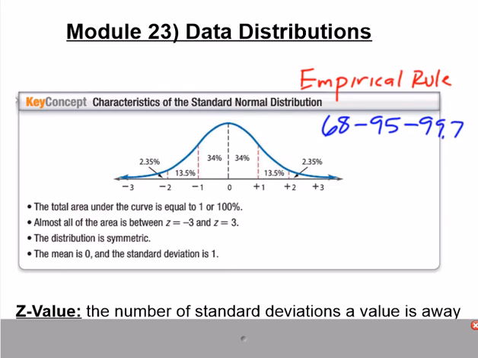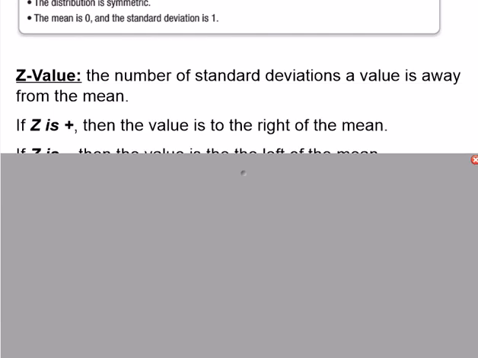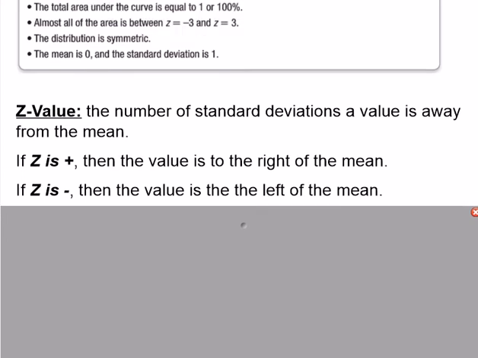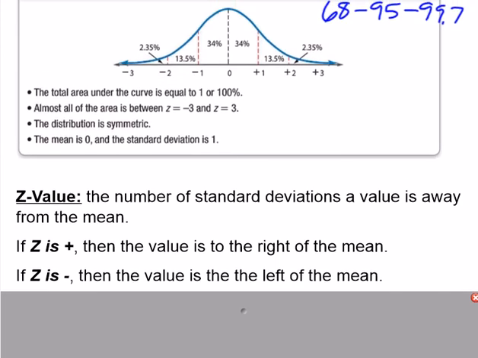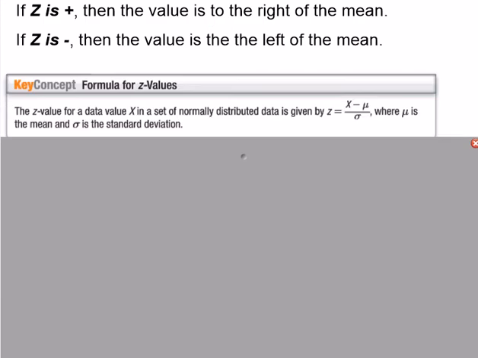A z-value is just a more precise measurement of standard deviation. So we'll learn how to calculate a z-score, a z-value, by using a z-table. Instead of being one standard deviation above the mean, maybe you can be 1.57. You could figure out where each individual element of data falls relative to the mean. If you have a positive z-value, that means you're above the mean. If you have a negative z-value, you are below the mean.